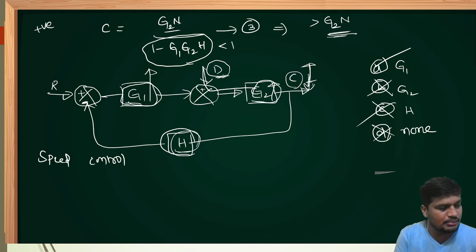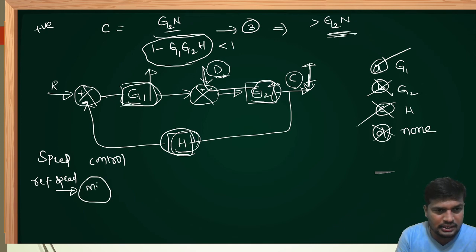When we are discussing speed control of a car, the input is the reference speed, and my mind or brain will be the error detector, which gives the error signal.